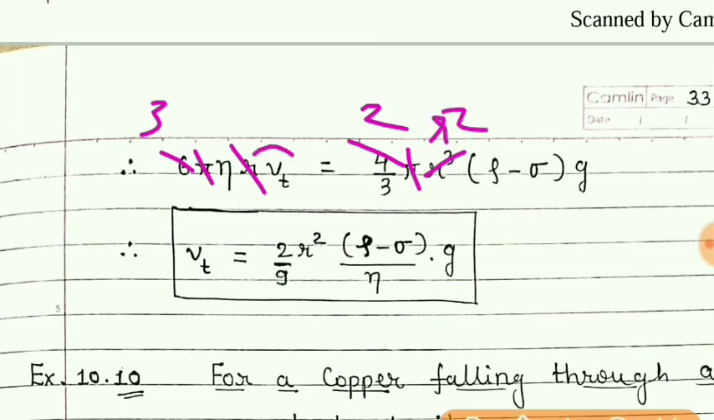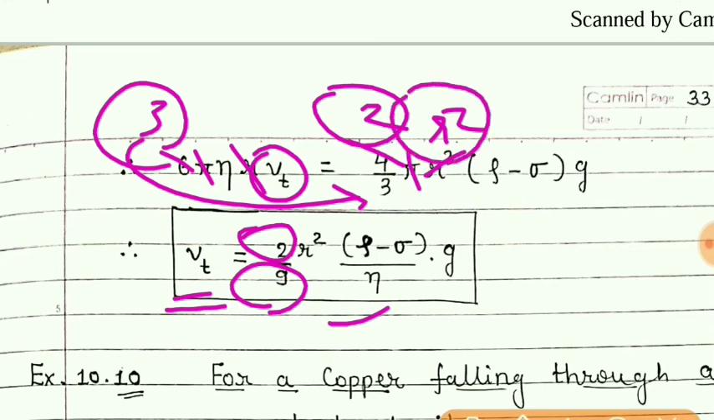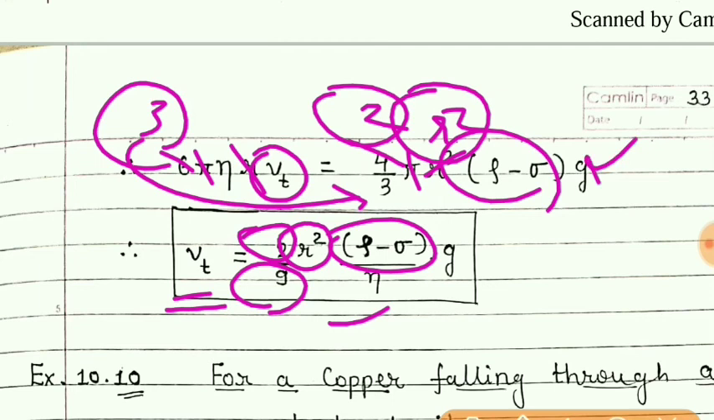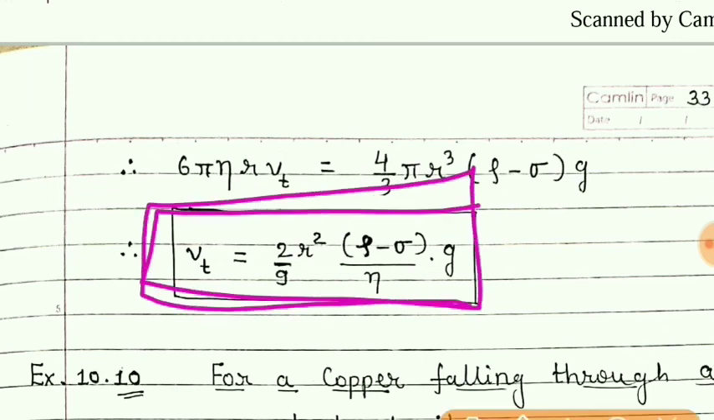So here when Vt is made the subject, this 3 will come in the denominator. So 3 threes are 9, 2 as it is here, r square, this term is this, g is there. Also now this eta remains on the left, and when it is brought to the right side, it will be in the denominator. So we get this formula for the terminal velocity of the object moving inside the fluid.